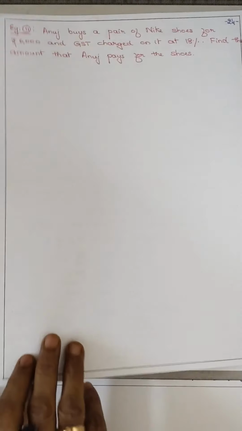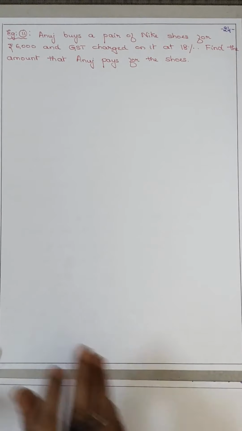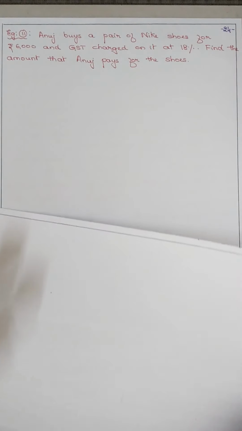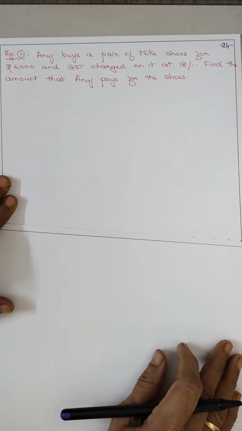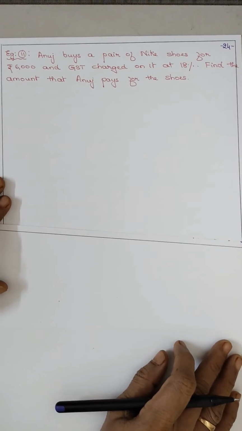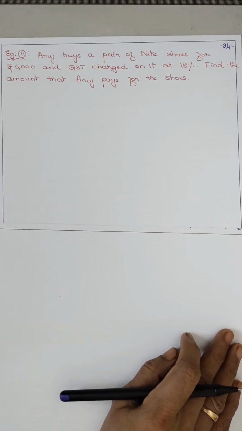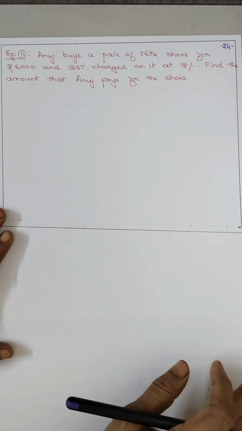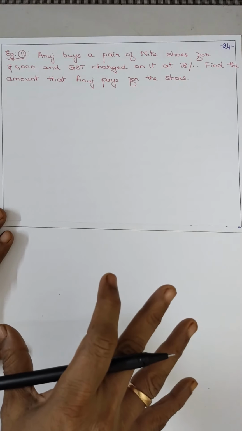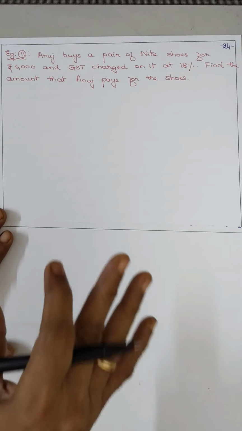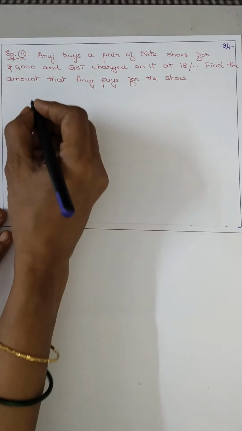Now coming to example 11. Anuj buys a pair of Nike shoes for rupees 6,000 and GST charged on it is 18%. Find the amount that Anuj pays. So, the actual cost before adding the GST, how much is it?